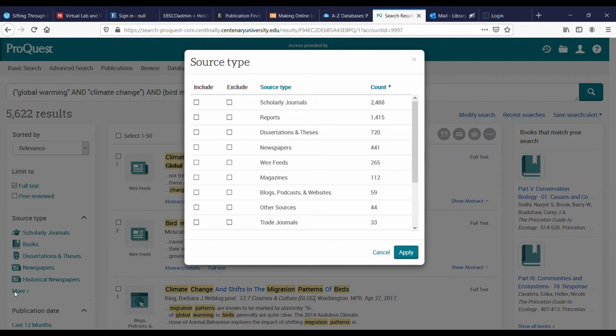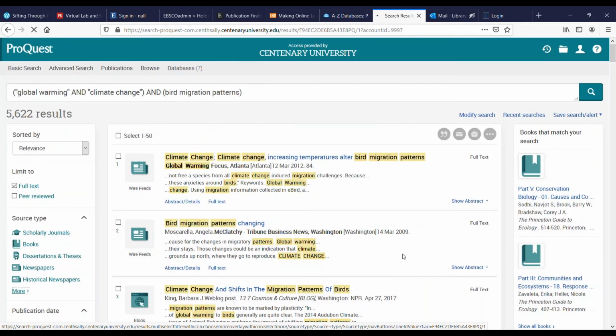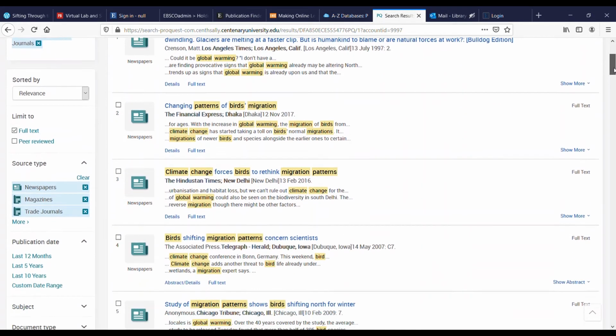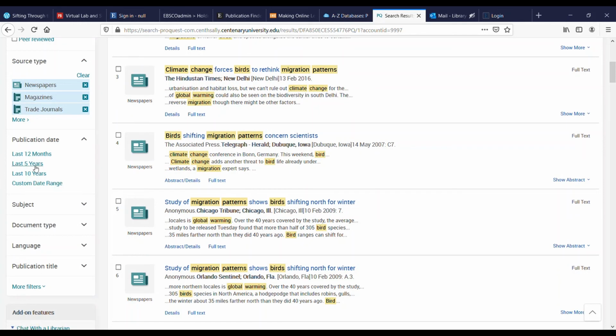It gives you the option to include or exclude any or all of those source types. Let's include newspapers, magazines, and trade journals. Click Apply. We're now looking at 586 results. Depending on your search topic and how recently or historically you want to look at that topic, you may want to limit by publication date as well. Let's look at the last 5 years.